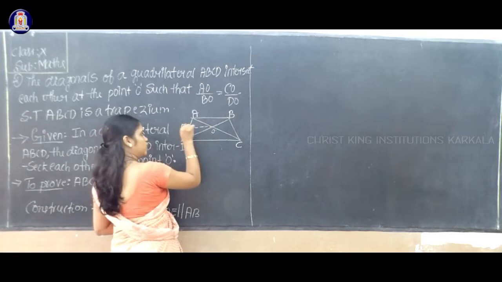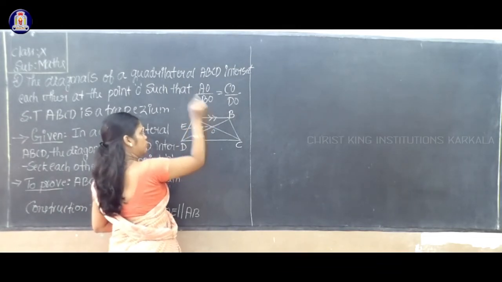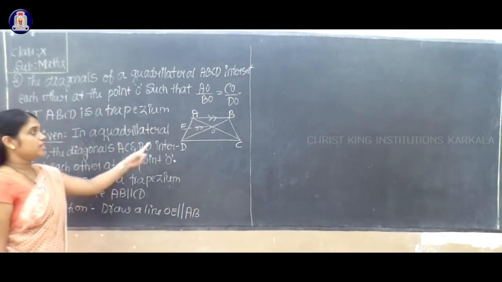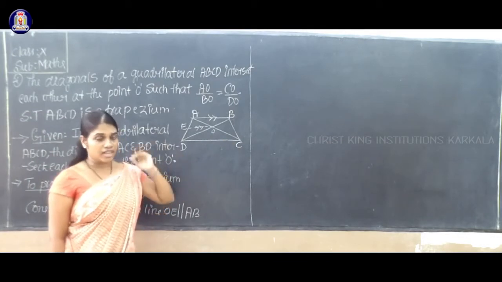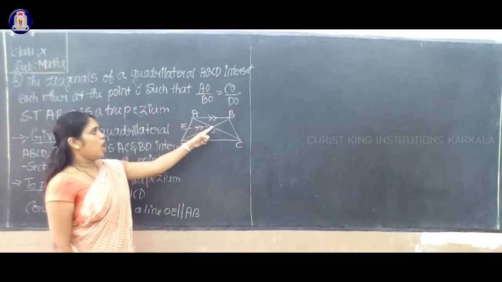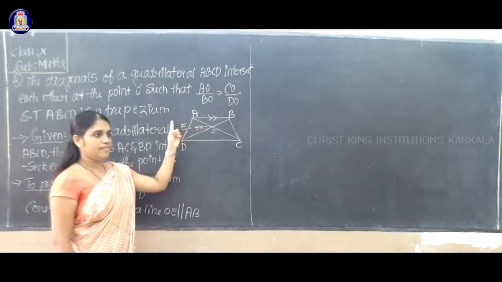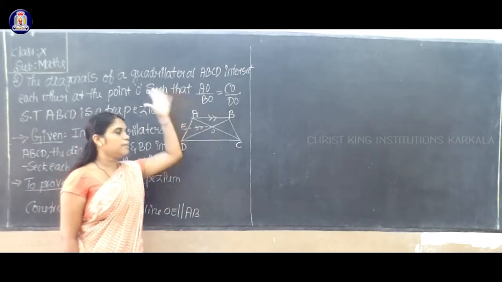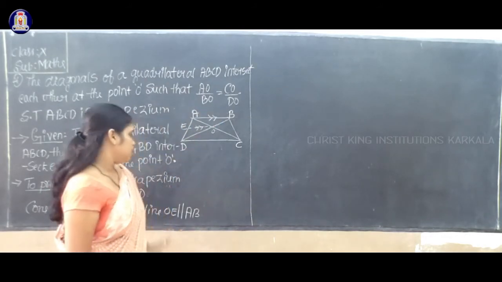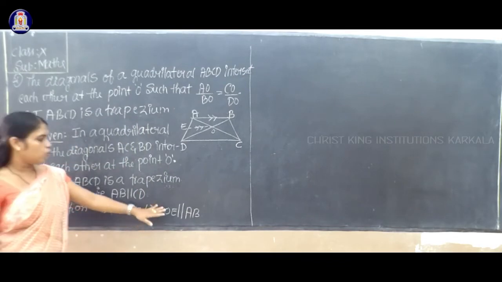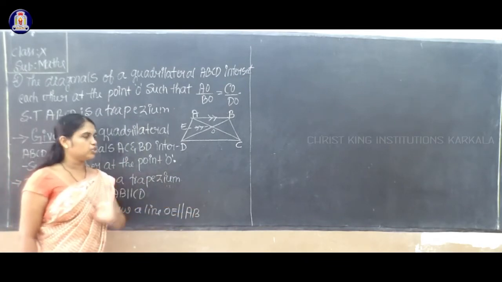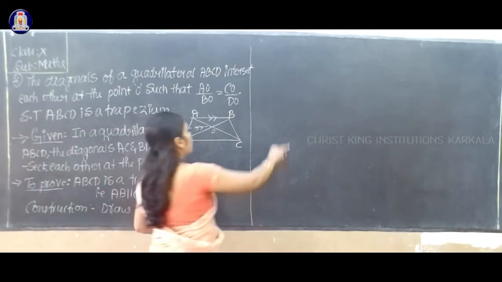I don't know whether it is parallel to CD or not, that we have to prove, but you have to consider OE in such a way that it is parallel to AB. So draw a line OE which is parallel to AB. Next, the proof part.